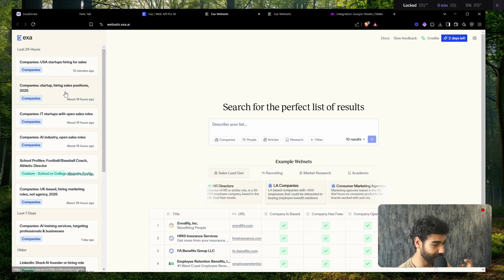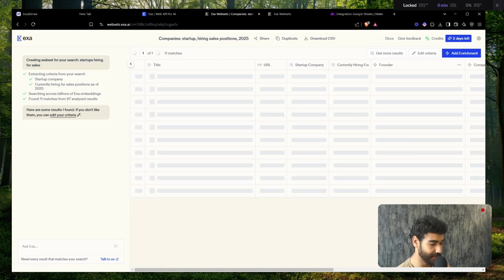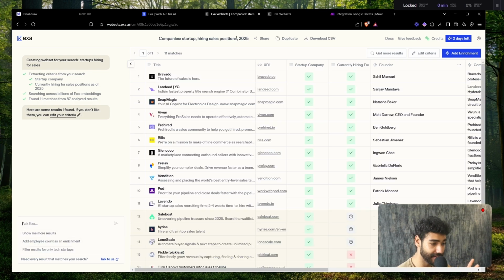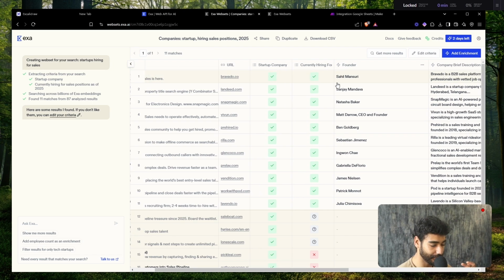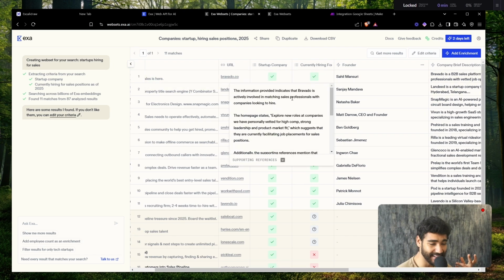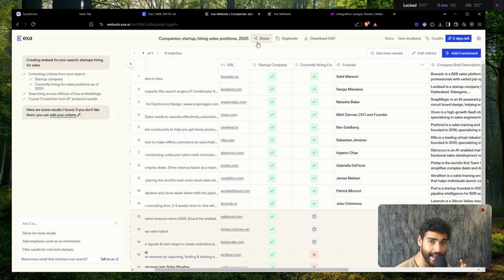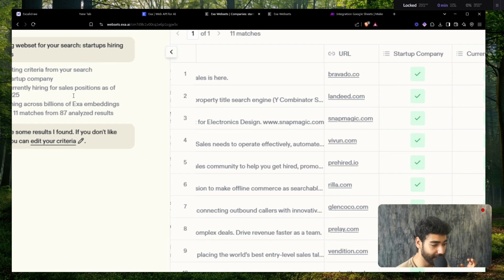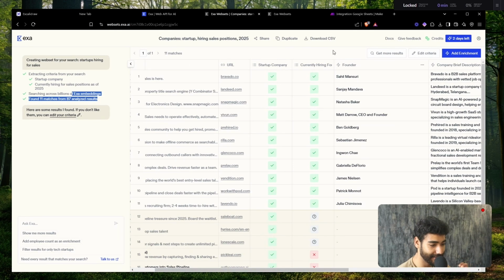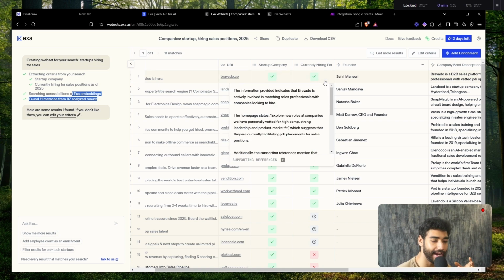For example, I was just looking through this yesterday. So I was looking for companies, startups hiring for sales in 2025. And essentially, I've managed to find these companies. And the cool part about it is they also give you reasoning. So AI is going to look through every single thing. It's going to look through billions of Exa embeddings and it's going to give you why this company is hiring for sales. So how am I so sure?